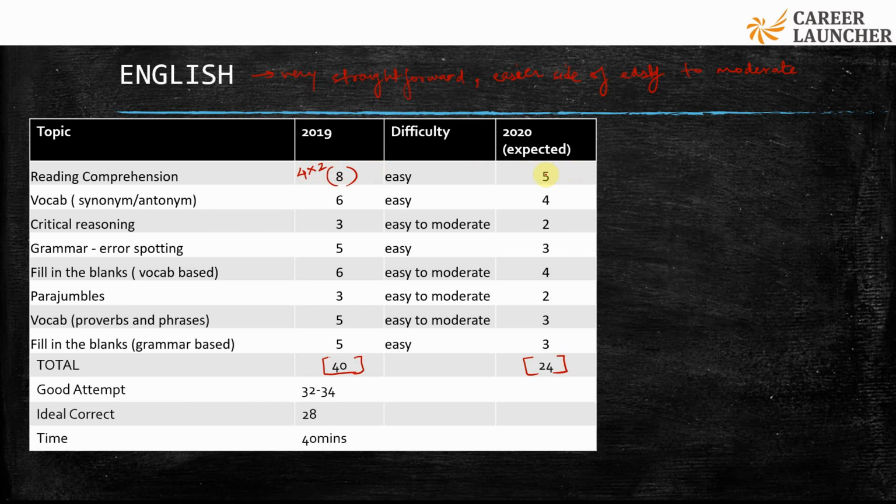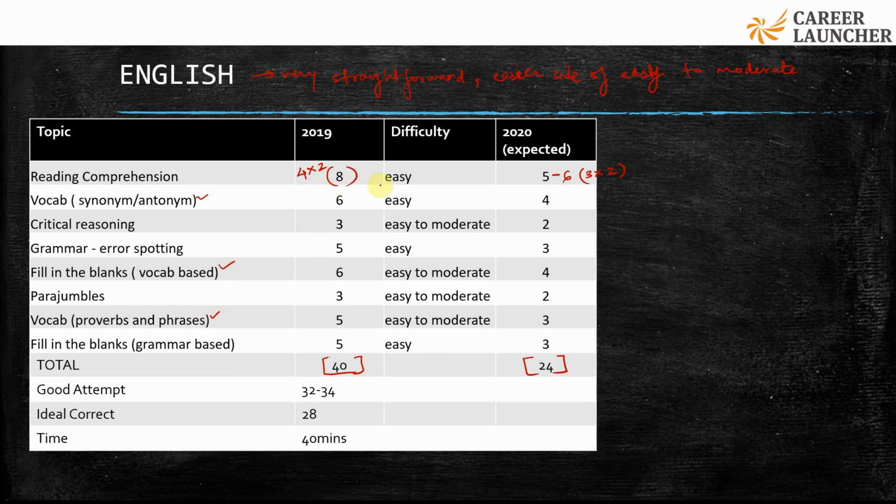So I am expecting that this could be 5 to 6, where you could have 2 sets of 3 questions each. 3 questions into 2 sets could be something that you could see over here. Similarly, it's strongly dominated by vocabulary questions. So last year there were around 18 questions on vocabulary. So vocabulary here, and even the vocabulary based questions on proverbs and phrases.